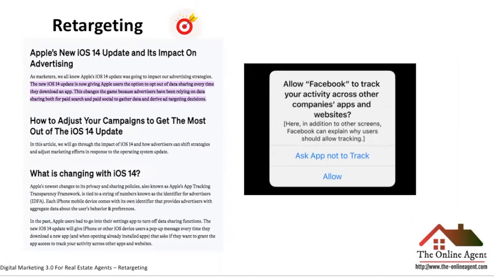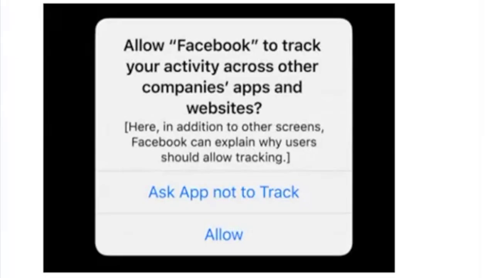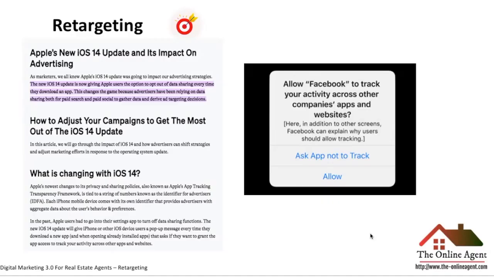What Apple has done is to introduce this question here: allow Facebook to track your activity across other companies' apps and websites. And most people, without even reading or thinking or knowing about what this means, click on Ask App Not to Track. For the user, that actually has no benefit because they will still get to see ads. However, they won't get to see personalized ads, but random ads.